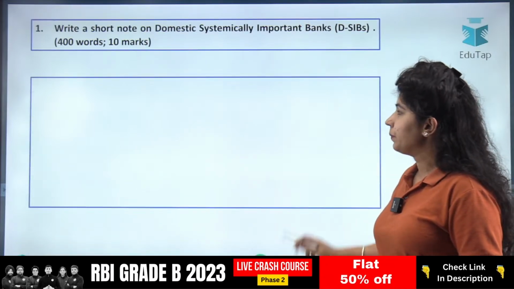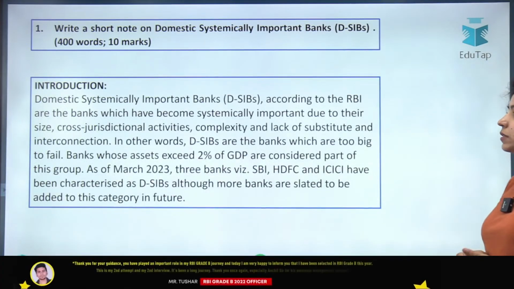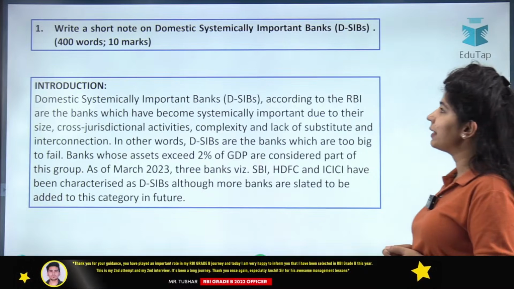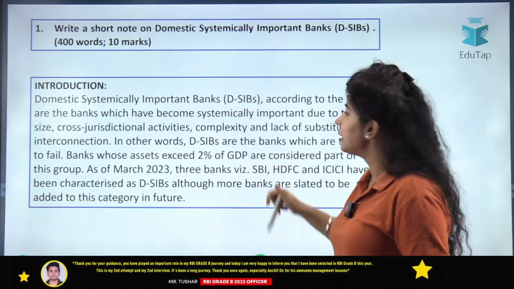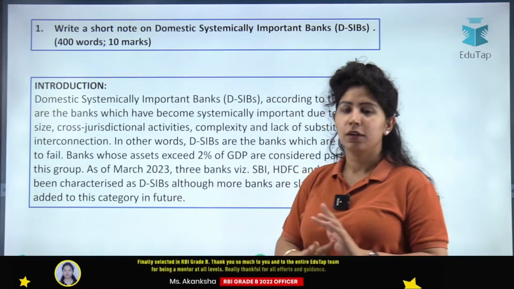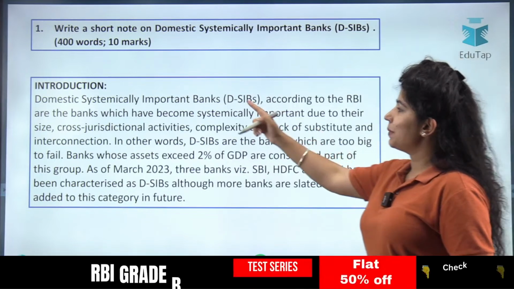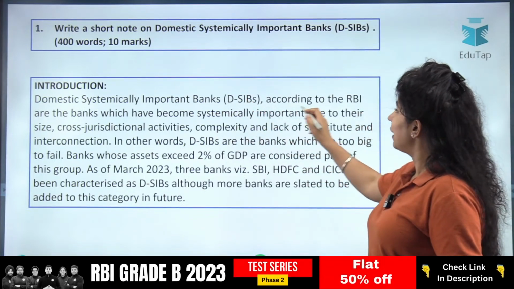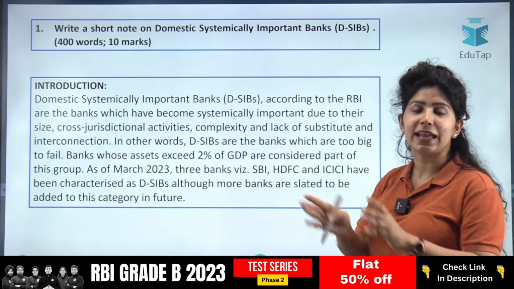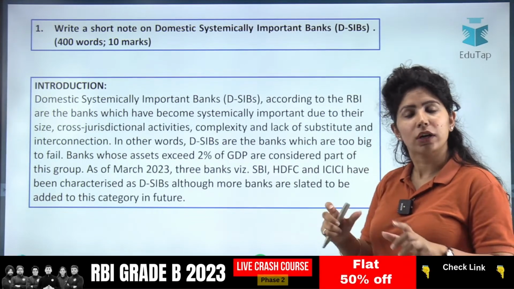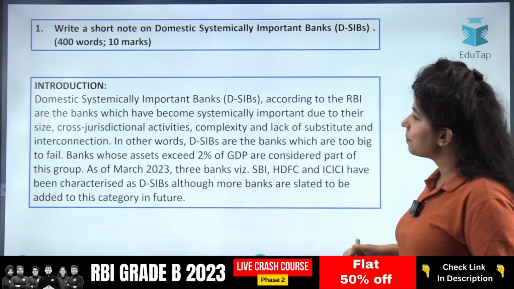So first of all, the introduction. DSIBs, domestic systemically important banks. First point, you write the full form. After that, use DSIB without any worries. You can use the short form after that. Domestic systemically important banks, according to RBI. So this is the official definition. Always write that according to RBI, or according to the organization that's giving that definition, they are the banks which have